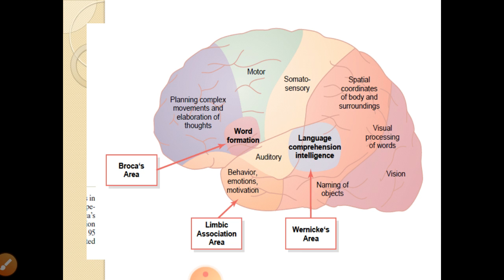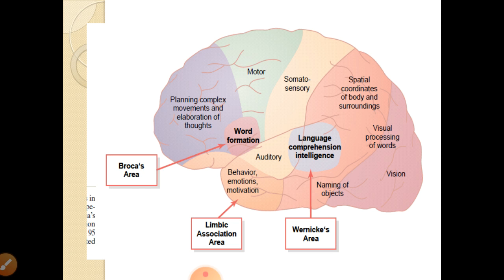Then the somatosensory area, the light pink color you can see. Just behind that are the spatial coordinates of the body from the surroundings. In the posterior part of the occipital lobe, vision is there, and the visual signals are further processed for the words. In the lower part you can see the naming of objects. In the temporal part you can see the auditory area.